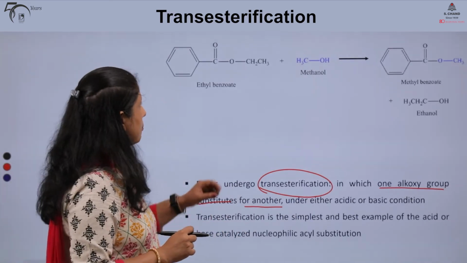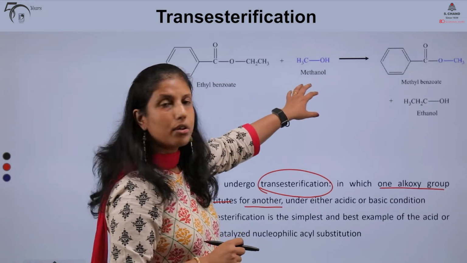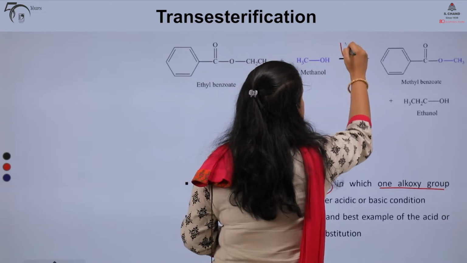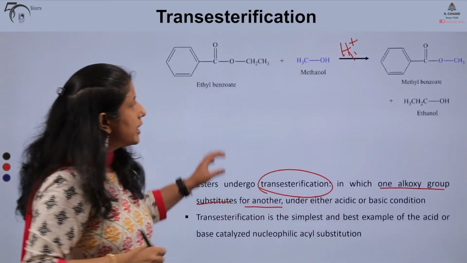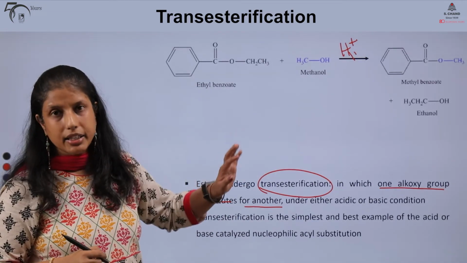For example, ethyl benzoate will undergo reaction in methanol in the presence of acids like sulfuric acid to give us methyl benzoate followed by ethanol.